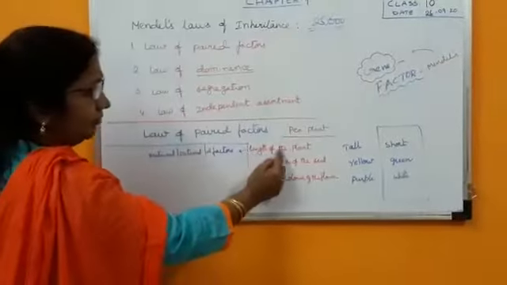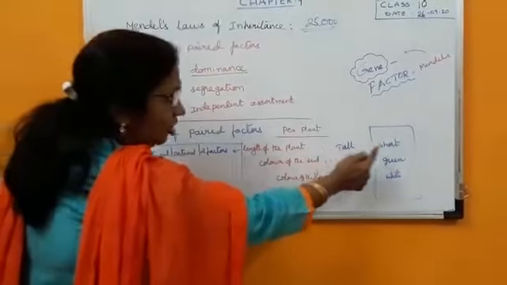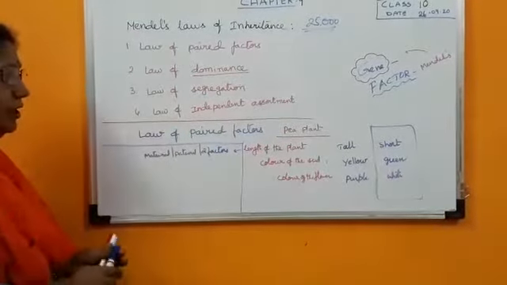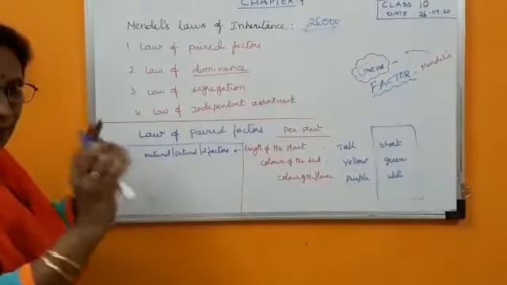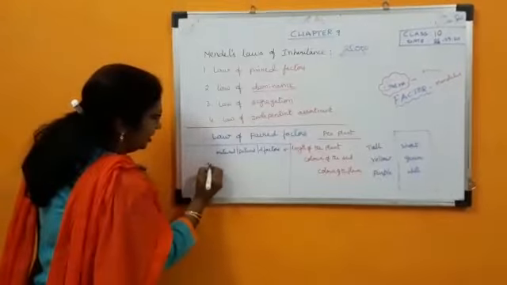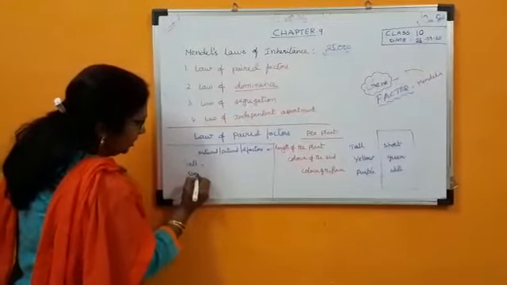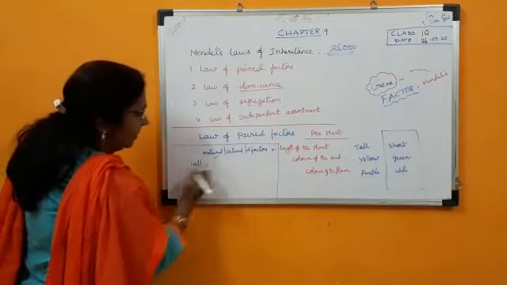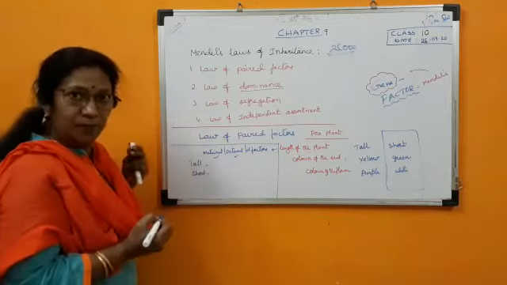Now, the length of the plant is either tall or short. For tallness or shortness, one maternal copy and one paternal copy must be there.